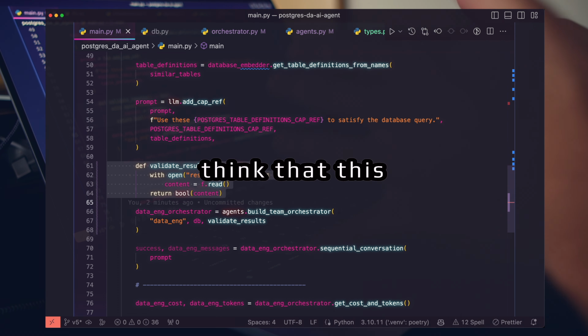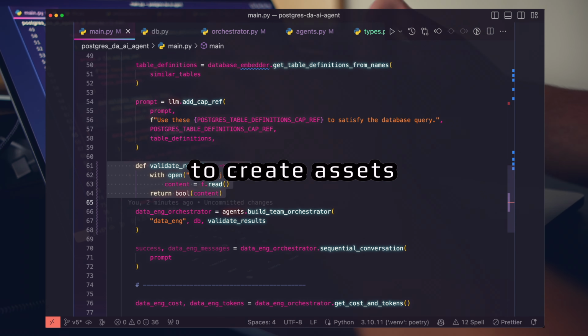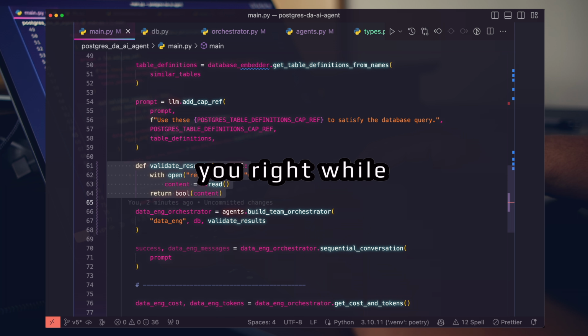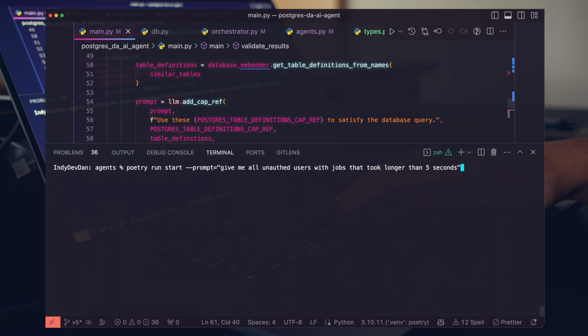I really think that this idea of parallel workers is so brilliant. You want to create assets that work for you while you're also working, getting things done. So anyway, tangent over. Let's go ahead and run this. I'm going to use the same prompt, who cares? And let's see what we get.